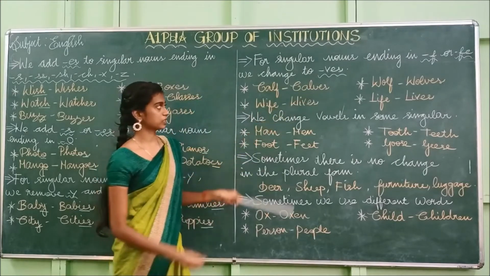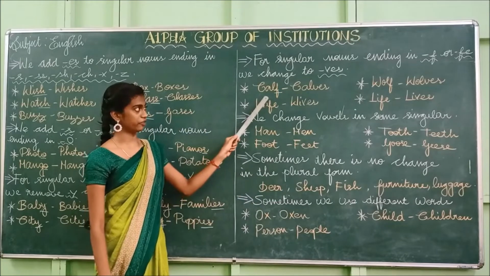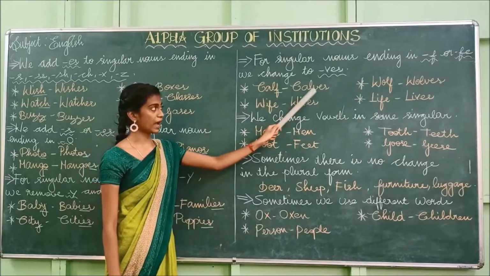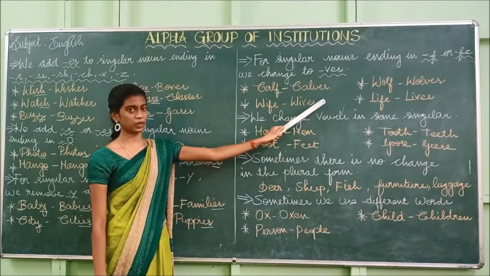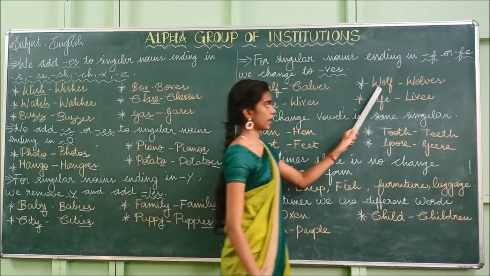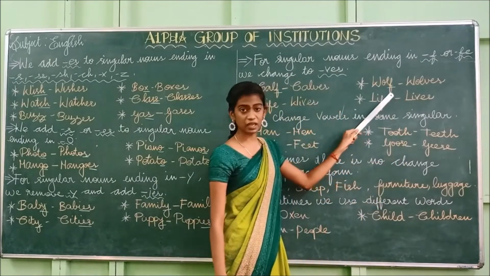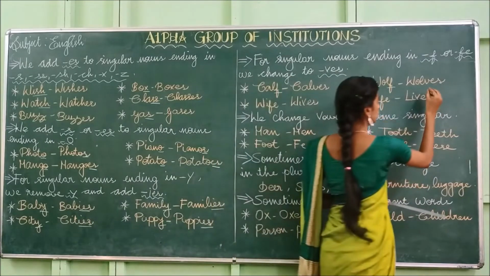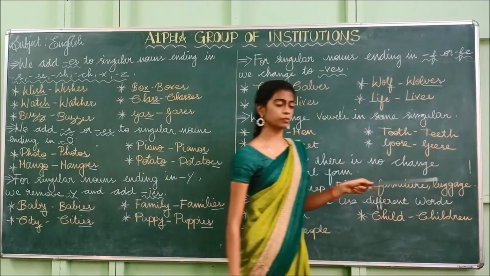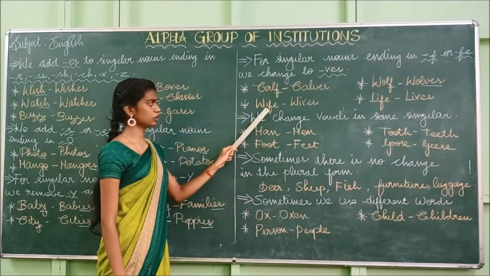Calf, calves. So how does it end? It ends with the letter F. So what we have to do? We have to add VES to make it plural. Likewise wolf, wolves. So if it ends with the letter F, we should add VES to make it plural. So wolf, wolves.